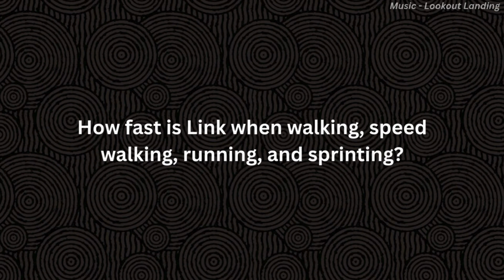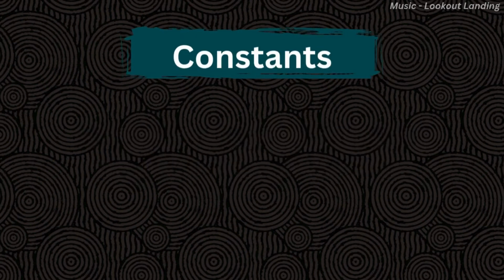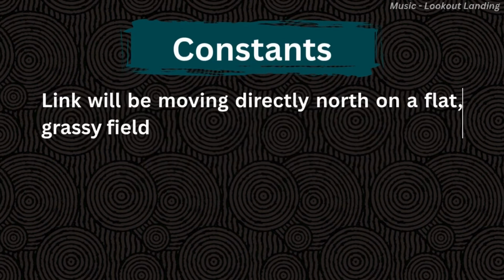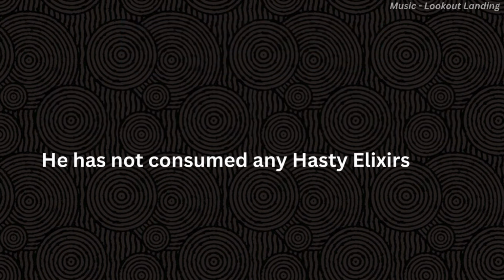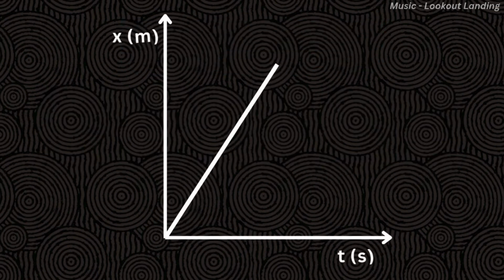Let's start things off easy. The first question we want to answer is how fast is Link when walking, speed walking, running, and sprinting? Essentially, we're looking for a speed when doing those actions. Here's our experimental constants. Link will be moving directly north on a flat grassy field, and he has consumed no hasty elixirs. To find speed, we will be taking a position time graph and then finding a slope to get velocity, the absolute value of which is speed. The units will be meters per second.